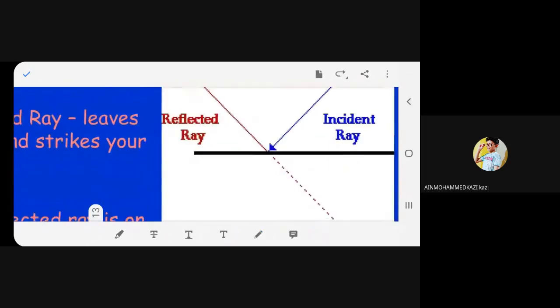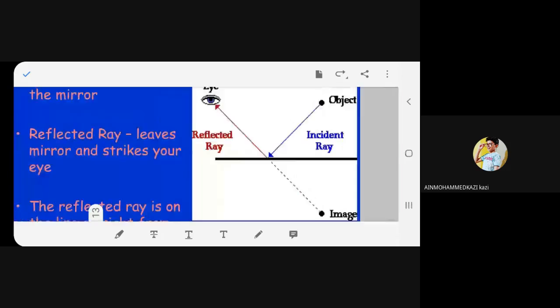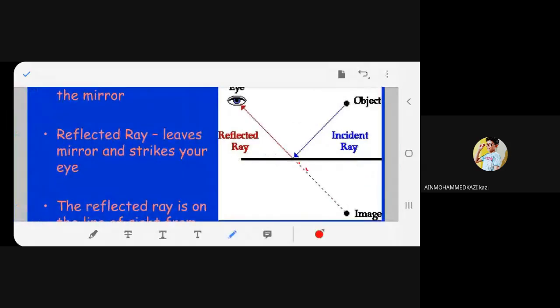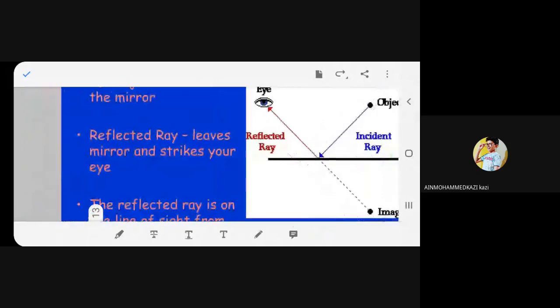What I will do? I will put it in the back. This object and the image is falling on one line. Can you see that? I can see the image over here. Any problem? This is how we can see the image.